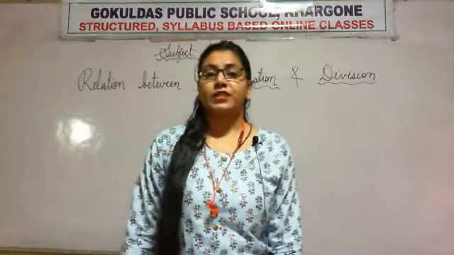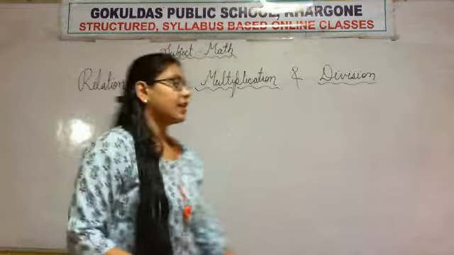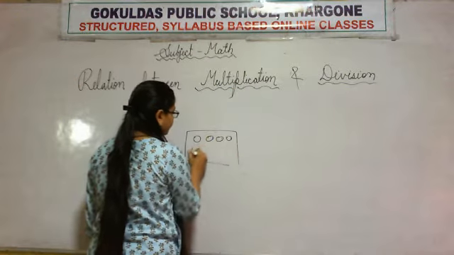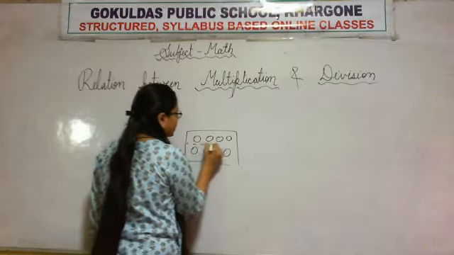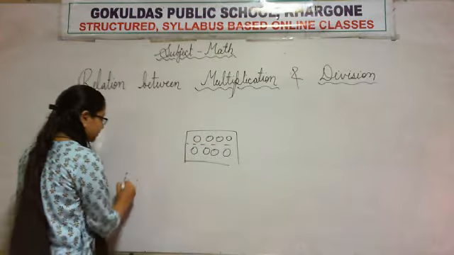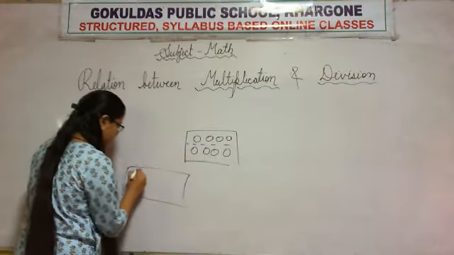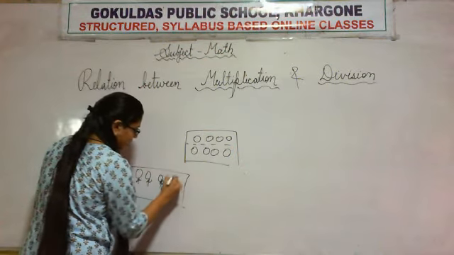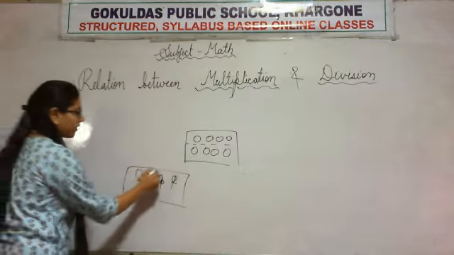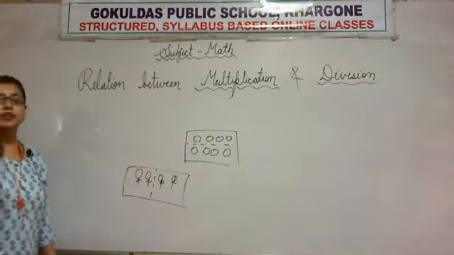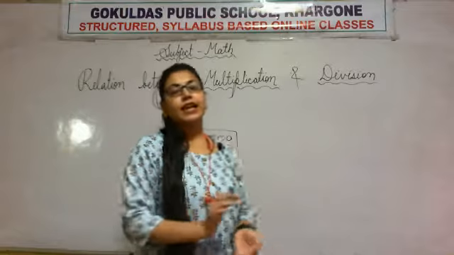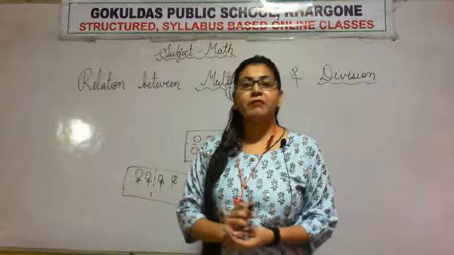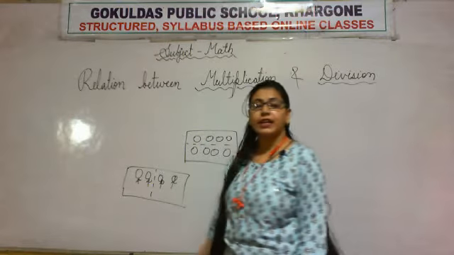So apart from the objects, if the objects are given like 8 balls and you want 4 balls, then you will make 2 groups. If 4 balloons are there and you need 2 balloons, then you will make 2 groups. So if objects are given there, then you can simply divide them.